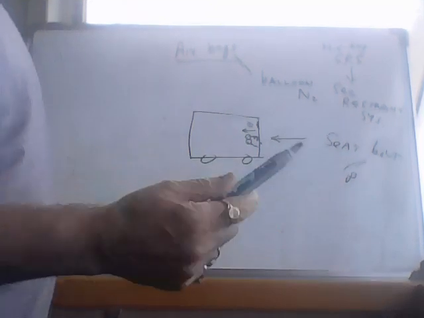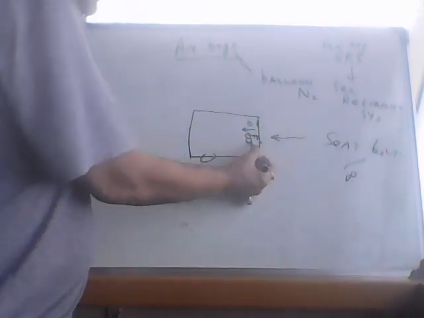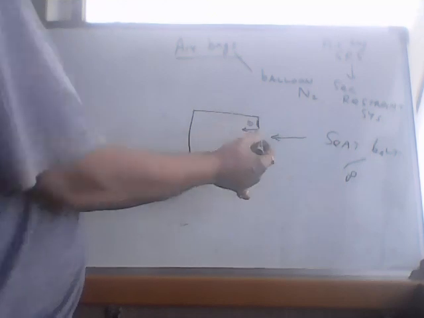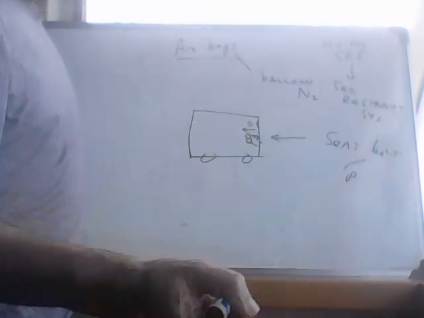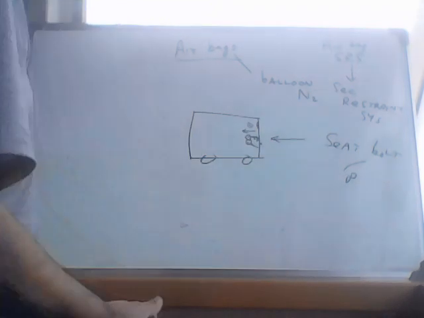In some more expensive cars, there is a sensor in your seat belt. If your seat belt is not fastened, the airbag will not operate. Again, you will not get protection.